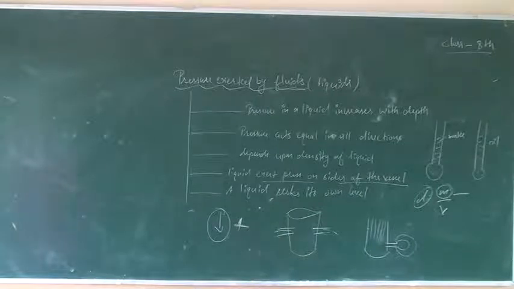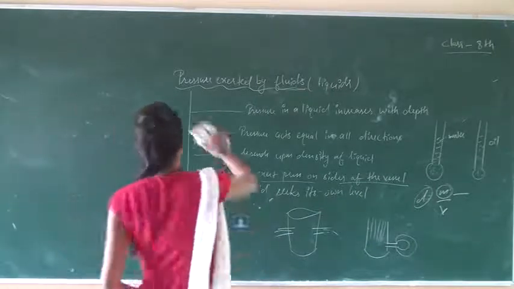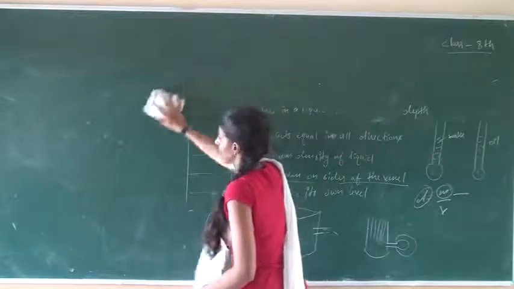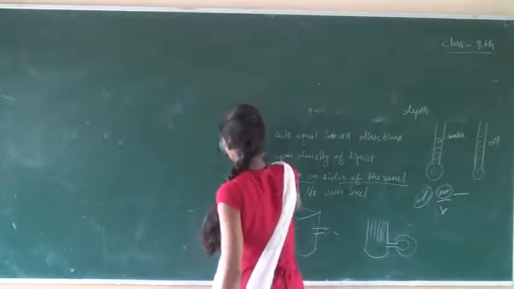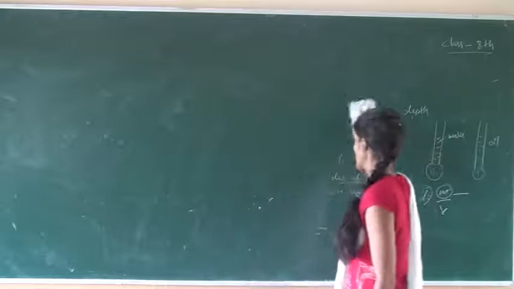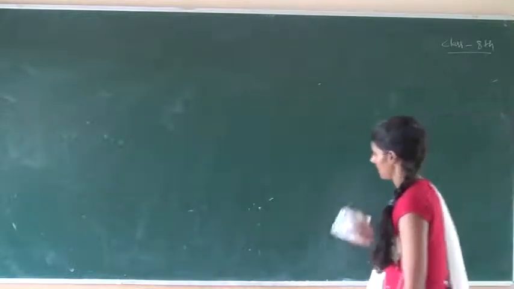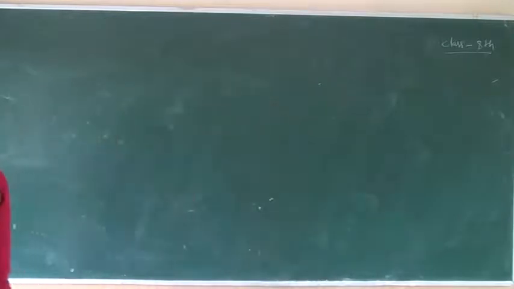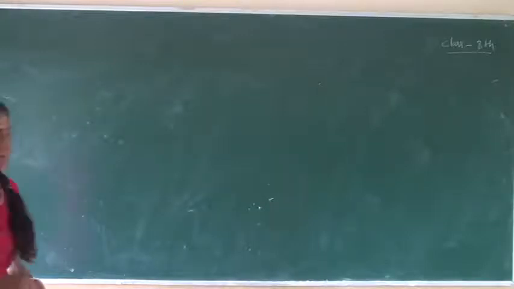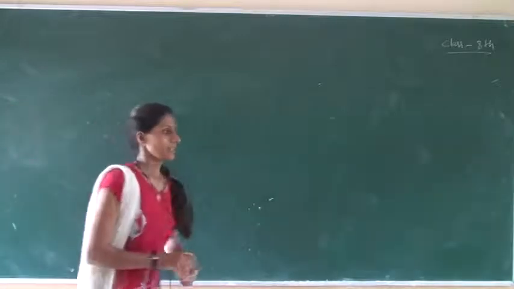Okay, students? After that, the manometer. What is a manometer? A manometer is a device which is used to measure pressure. It consists of a U-shaped tube containing a liquid.